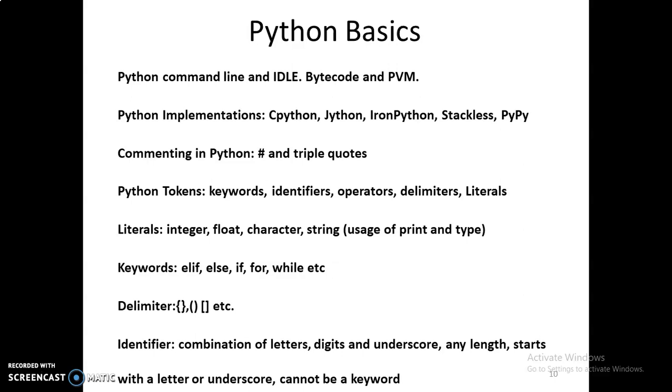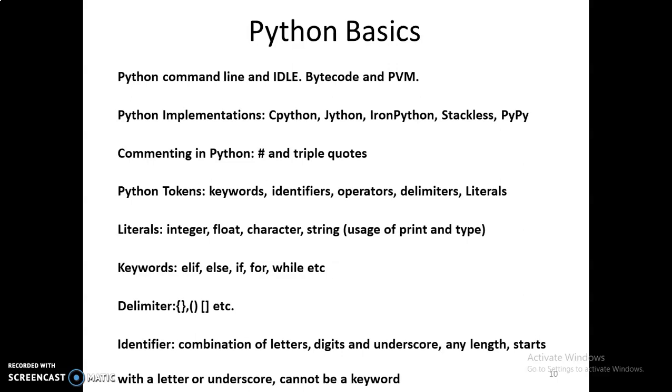Then keywords, as in any other language that you have learned, like C, C++, Java, Python also has its own set of keywords. So elif is there, else is there, if, for, while, and there's a long list of keywords which you can always learn once you start learning Python programming. Then the delimiters are the curly braces, the parentheses, and the square brackets.